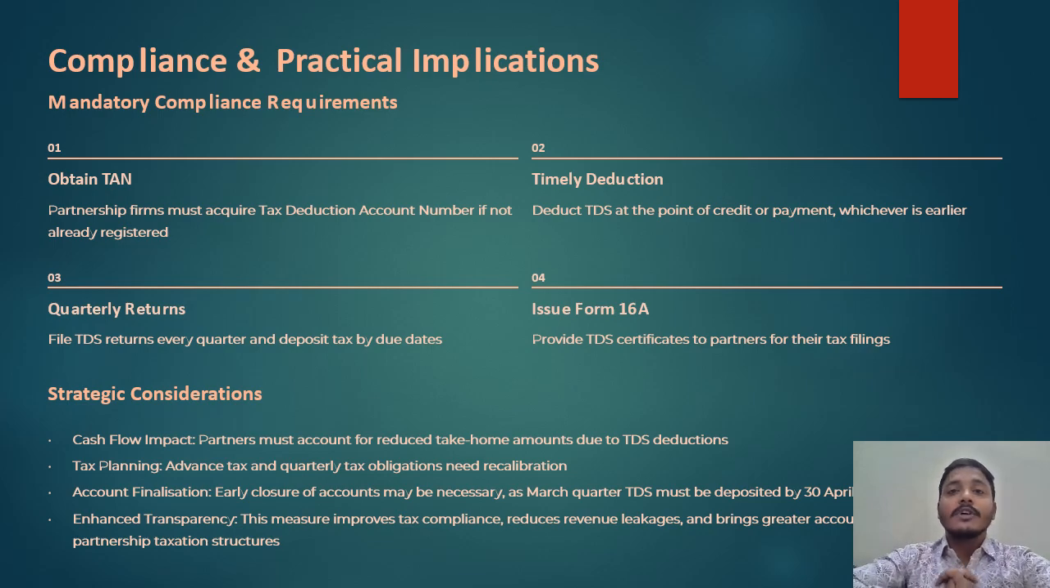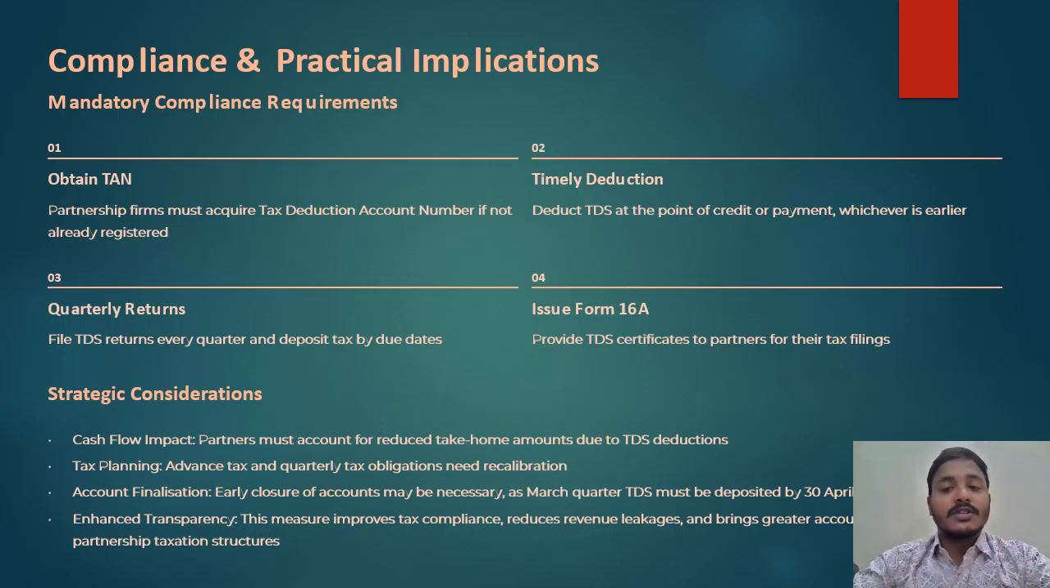Now, coming to these sections, in most cases all partnership firms are covered under this TDS category, and they need to obtain a TAN number. Otherwise, if they have paid remuneration, interest, or any bonus or incentive, they are liable for TDS. If they have not obtained it and have not deducted TDS, then disallowances may definitely happen.